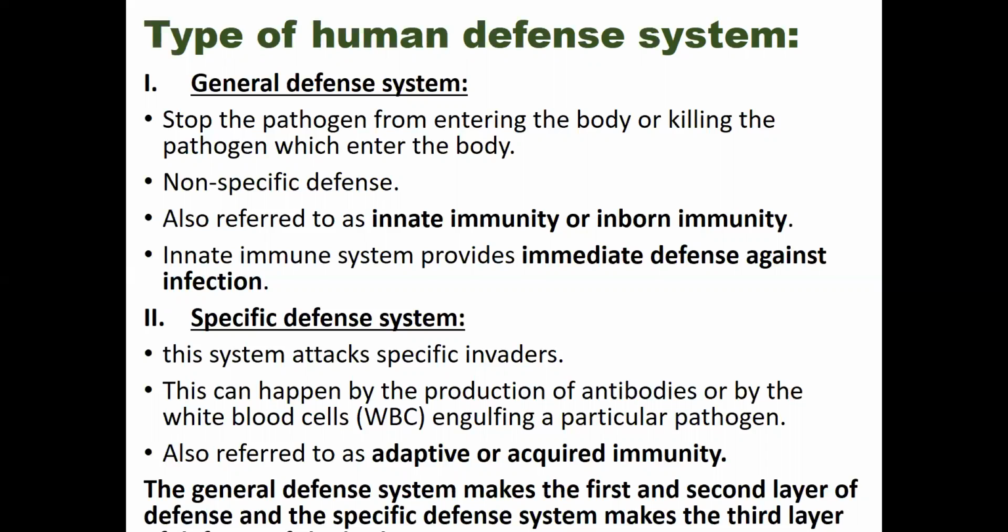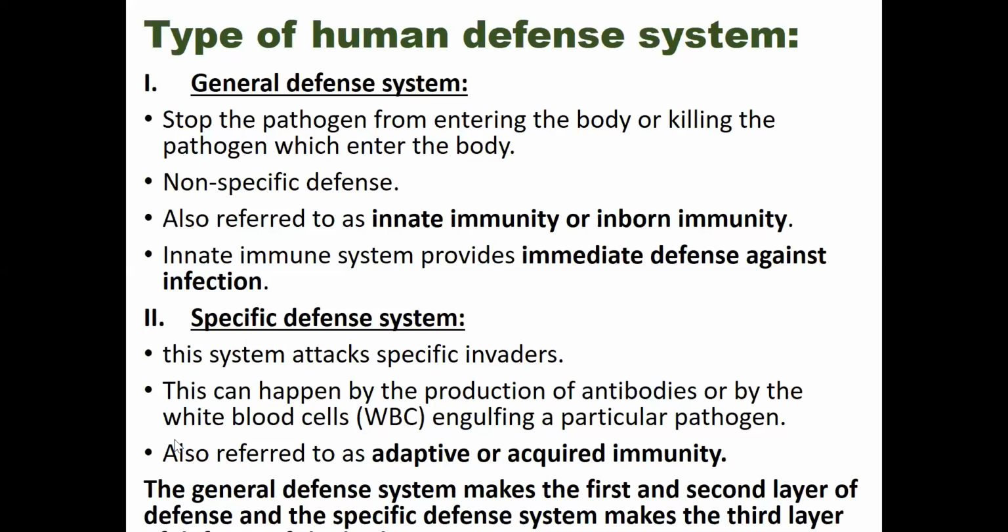Okay. And another type of human defense system is the specific defense system. This specific defense system attacks specifically a specific foreign invader. Okay. And this can happen by the production of antibodies or by white blood cells engulfing a particular pathogen. Specific defense mechanisms are also referred to as the adaptive or acquired immunity. Okay. This one is the adaptive or acquired immunity.